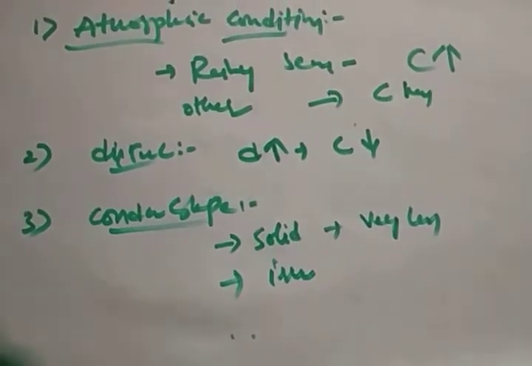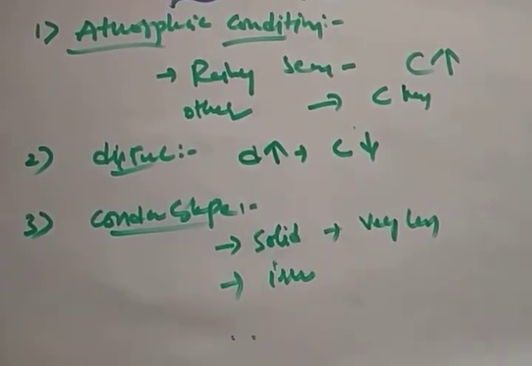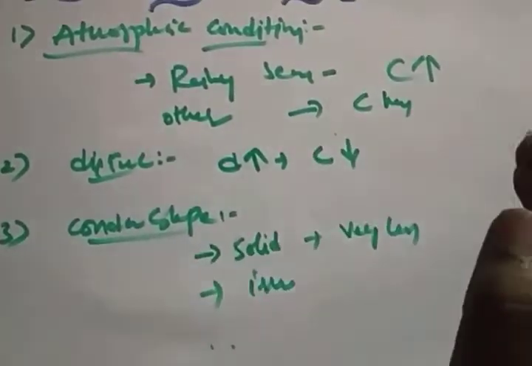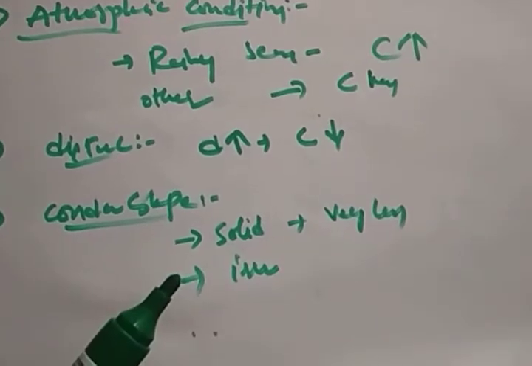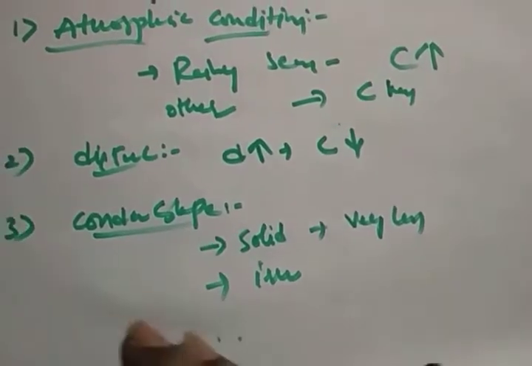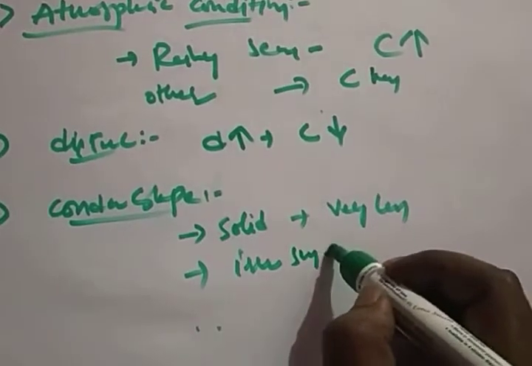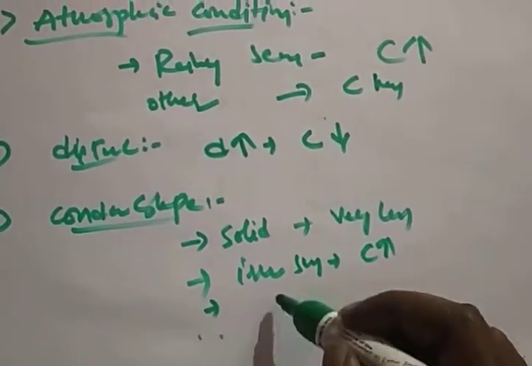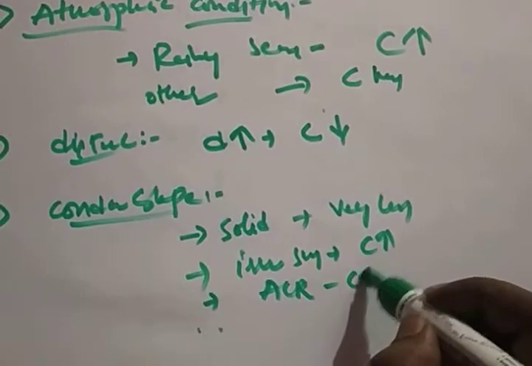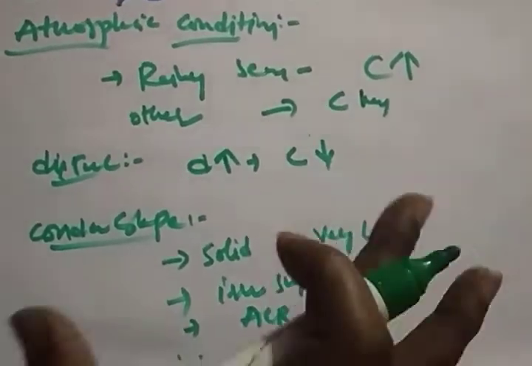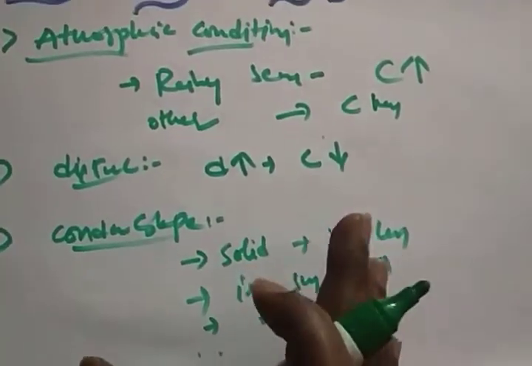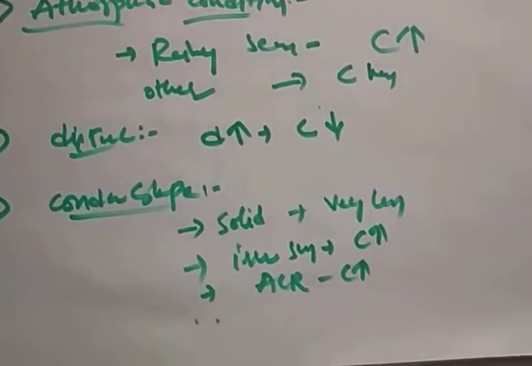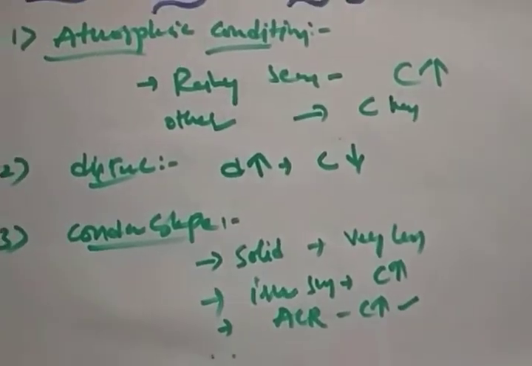If it is an irregular conductor, where some part is roughly shaped, definitely in that part your corona glow brightness will be very high, and in other parts the brightness will be very less. So for irregular surfaces, the corona will be high. That means in an ACSR conductor, you have some corona. But we require ACSR conductors. So not only corona, all effects are going to be minimized with the help of the ACSR conductor that we are going to choose.